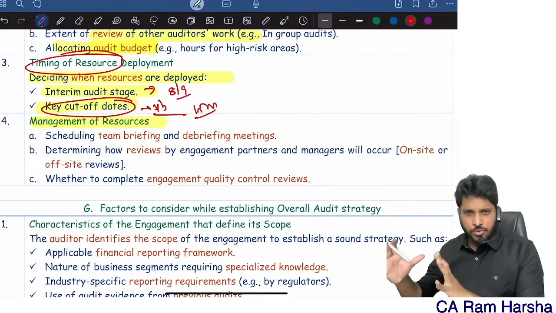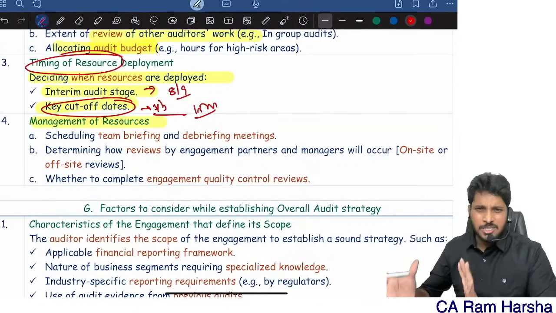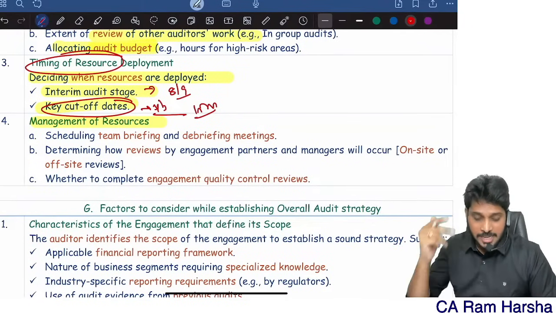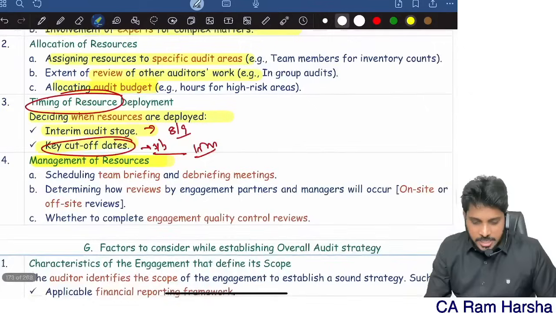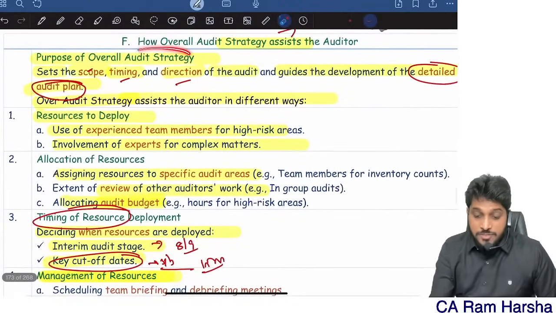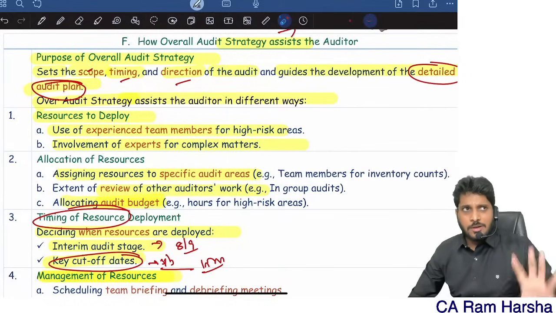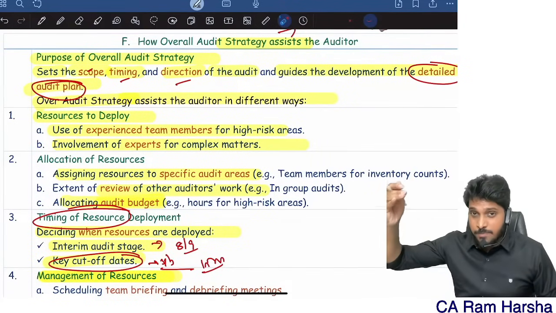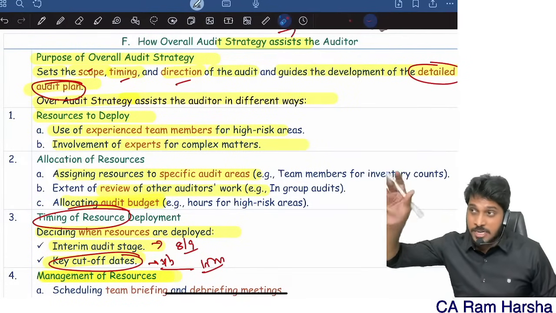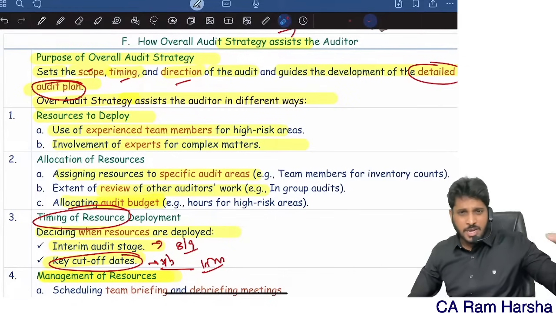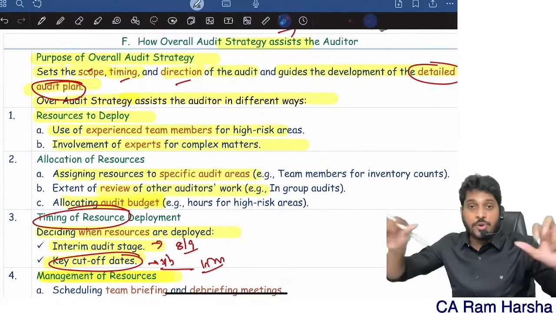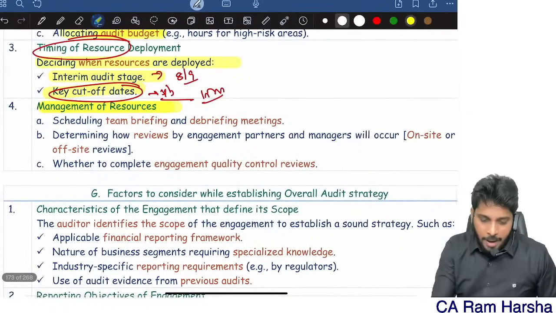Initially we will do quarterly audits. At that time only 5-6 members are required. But at the time of completion and finalization of the audit, all 15 team members have to come, like that. These are all various benefits of strategy. Strategy means what? Briefly, what should I do? I need to do the audit as per the Companies Act, statutory audit. I need to comply with accounting standards. I need to verify whether the financials are prepared as per accounting standards. My objective is to give an opinion. Briefly, I require some 30-40 days of time. This overall view is called strategy. Then, management of resources.